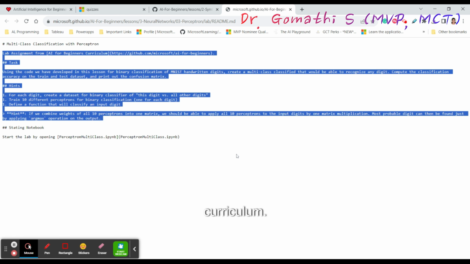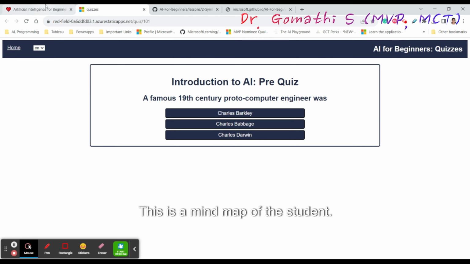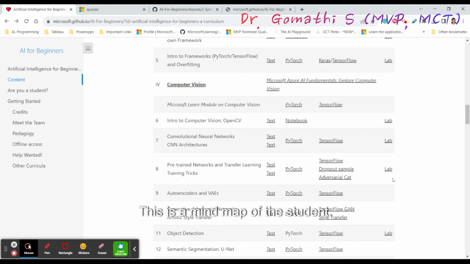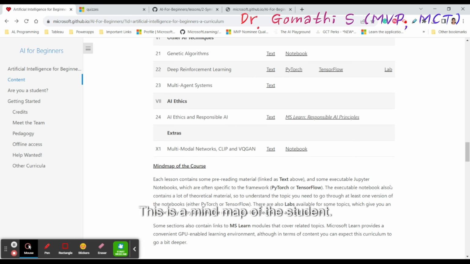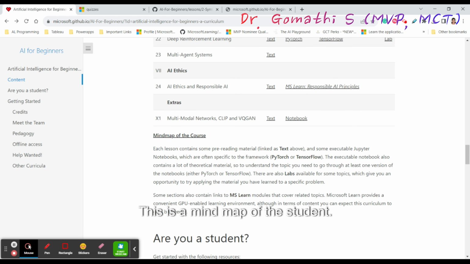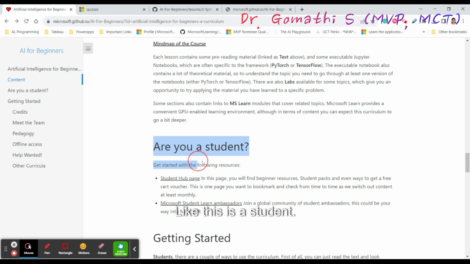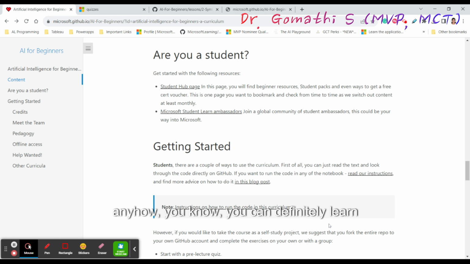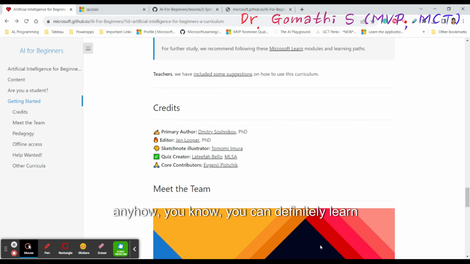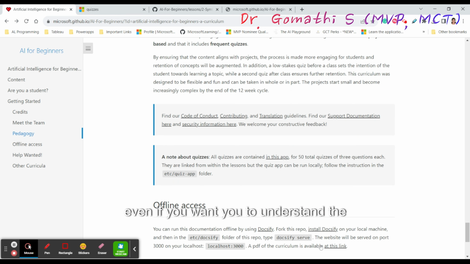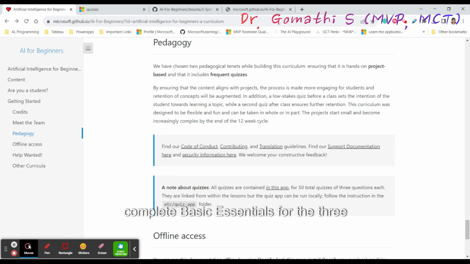It's a complete curriculum you can see here. Okay, this will definitely be a game changer for you. You can understand the complete basics of AI here. Okay, this is a mind map for the student. Since they have mentioned this is for the student hub page, but anyhow, you can definitely learn. Even if you are new to AI, you will understand the complete basic essentials of AI.